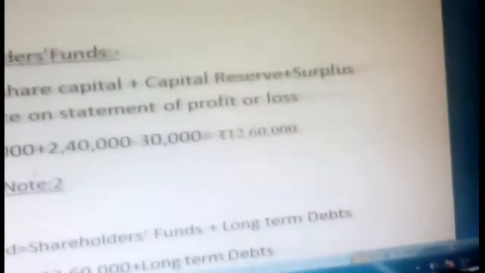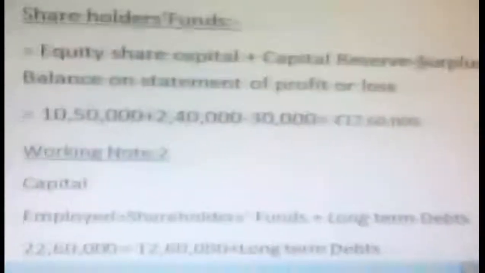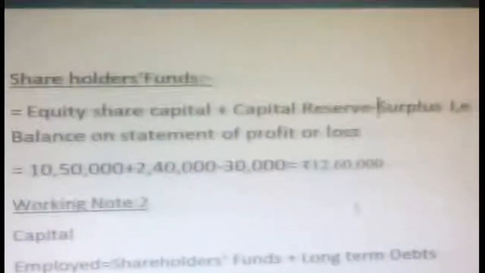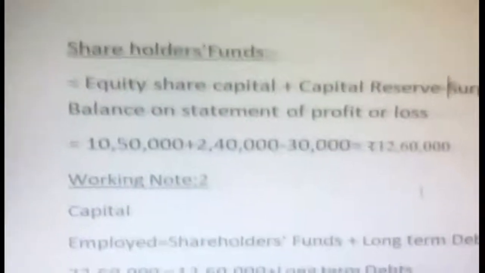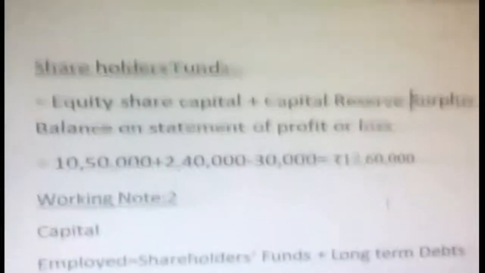Sorry, I have here the instead of plus, it is wrong. I did it wrongly. So minus. Okay. Equity share capital plus capital reserve minus, because here minus means 30,000 is a loss. It's a debit balance. Okay. Only a credit balance is added in your profit surplus to the balance sheet.